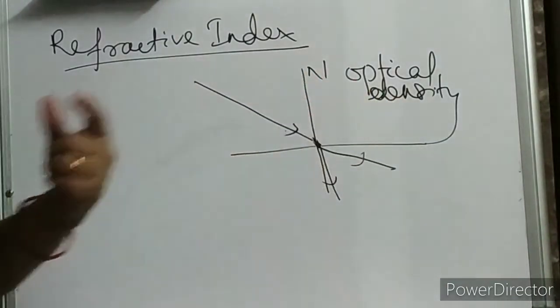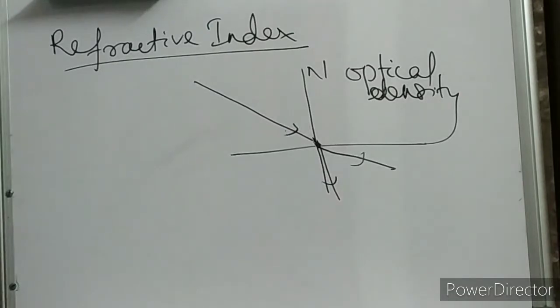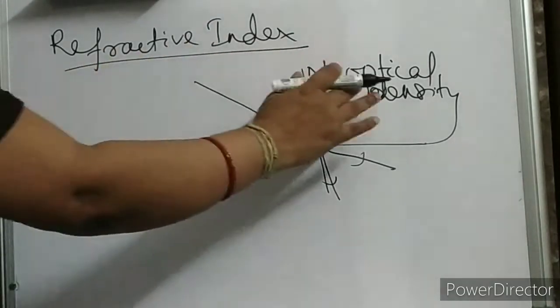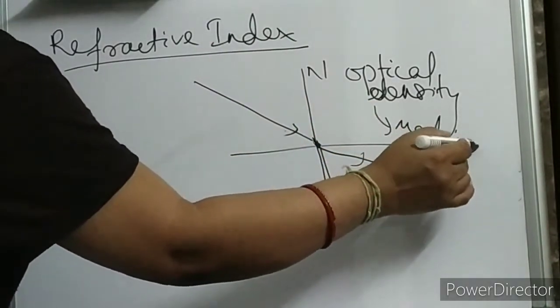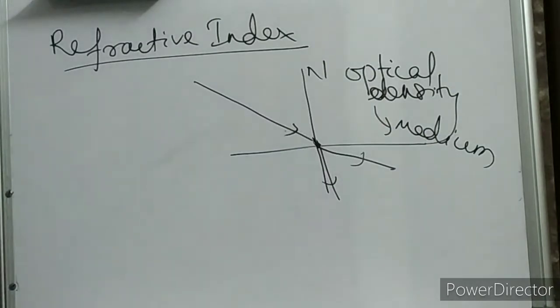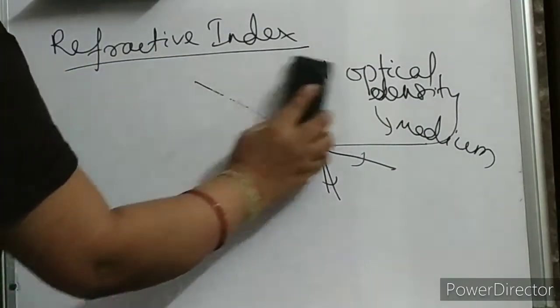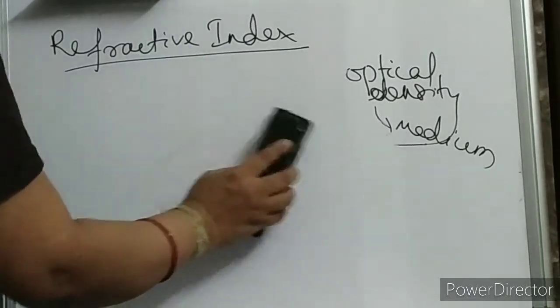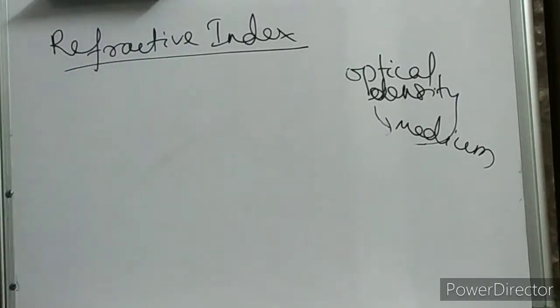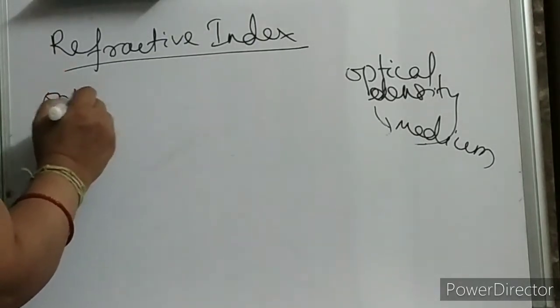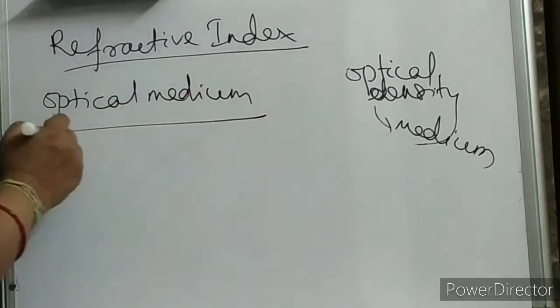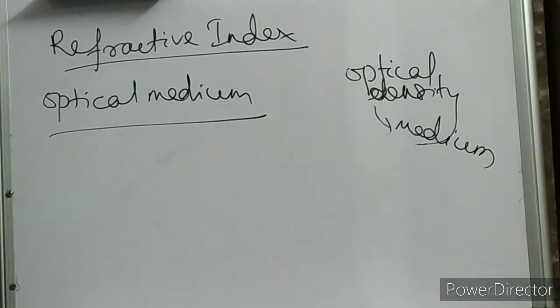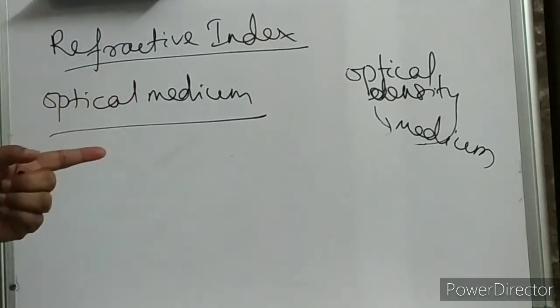So different optical density means, what is optical density? This is the optical density of a medium we are talking about. Before trying to understand what optical density is, first tell me what an optical medium is. An optical medium is nothing but a medium where light can travel.